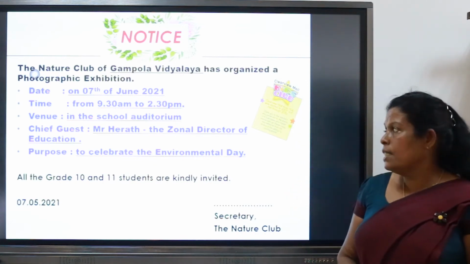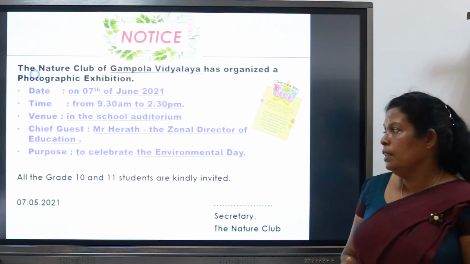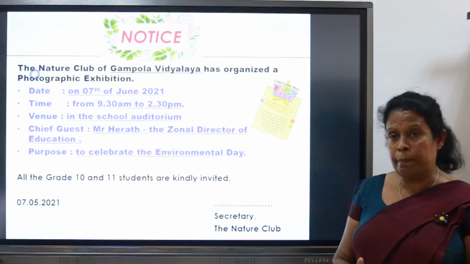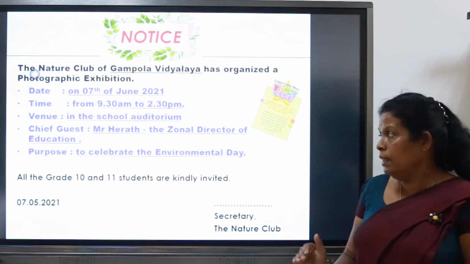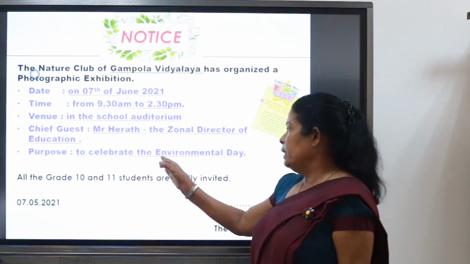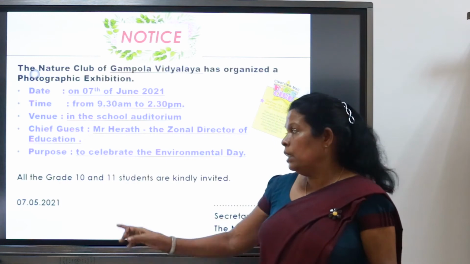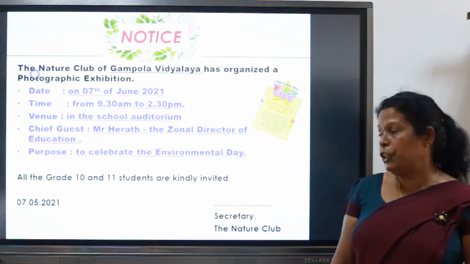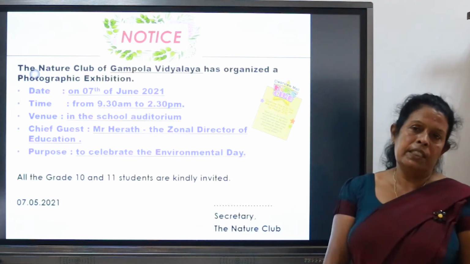The chief guest, Mr. Herath, the Zonal Director of Education. And the purpose, you know the meaning of the purpose. I'll give you the meaning of all the words after the lesson. The purpose: to celebrate Environmental Day. For whom we write: all grade 10 and 11 students are kindly invited. The signature and the date.